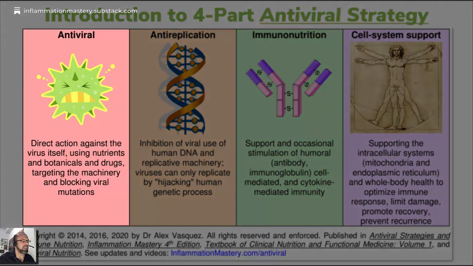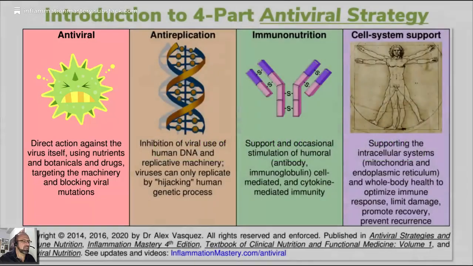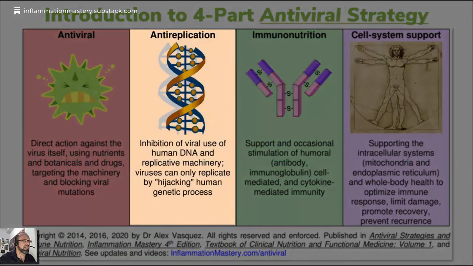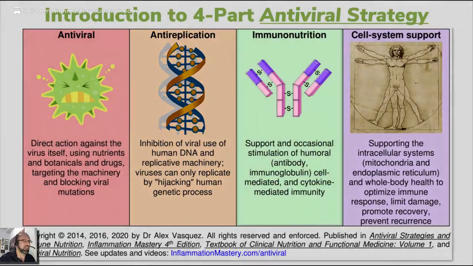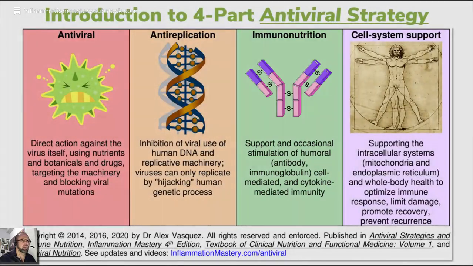For those of you who are not familiar with the protocol, here's the overall outline. Number 1 is we think about the virus. We think about ways of blocking acquisition to the virus. So that includes strengthening mucosal and epithelial barriers, for example, and anything we can do to directly target the virus. For example, certain botanical medicines are able to permanently inactivate virus particles, and of course, those are the botanicals we would reach for. Part number 2 is blocking viral replication. Part number 3 is supporting immune response, and that includes immune defense and immune tolerance. Part number 4 is supporting cellular and systemic health.